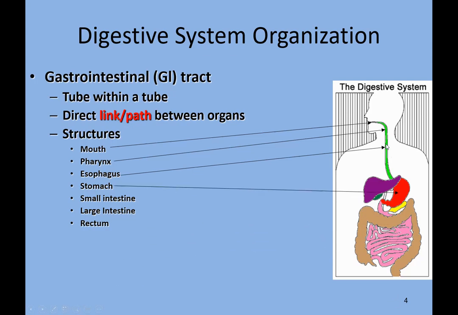Then we have the stomach, in which most of the food is digested through chemical digestion, and it's the most acidic part of the body. Then we have the small intestine.